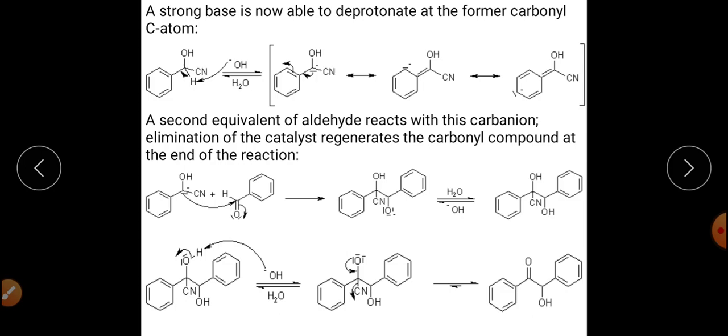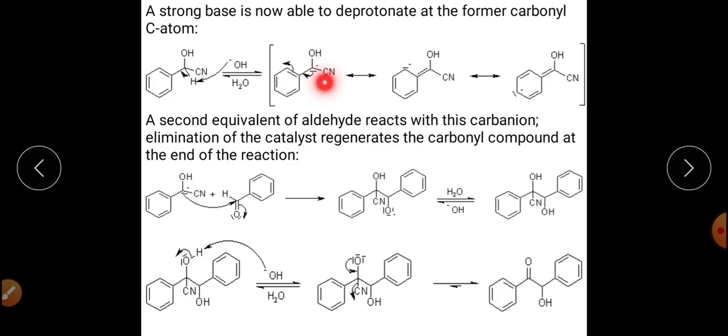After formation of this cyanohydrin, the OH negative will abstract a proton from this particular carbon, and this cyanohydrin will get converted into a carbanion. What is the driving force for the formation of this carbanion?